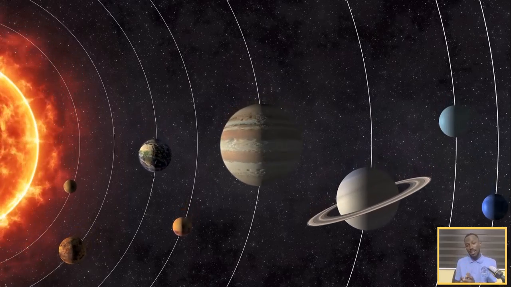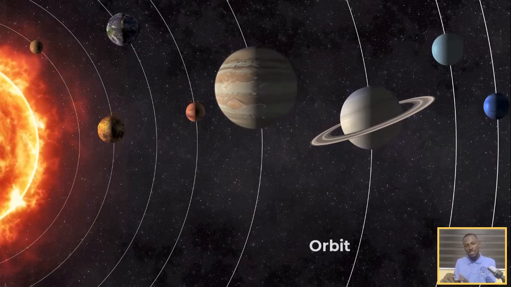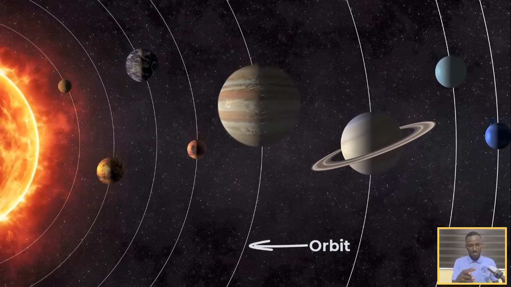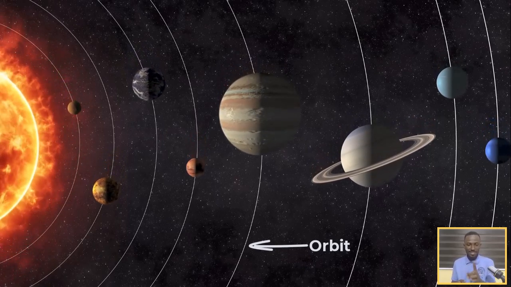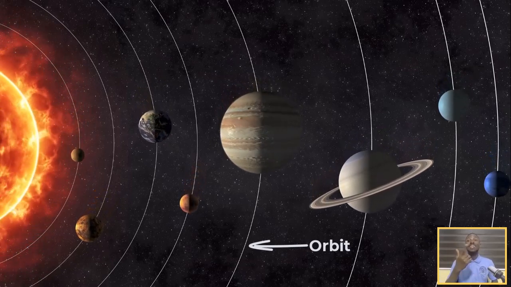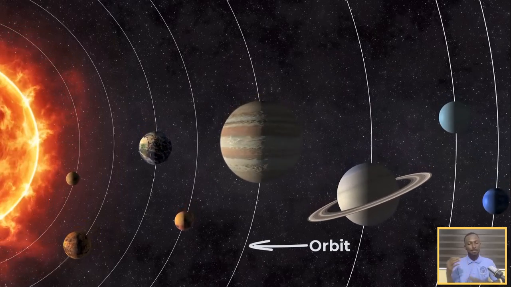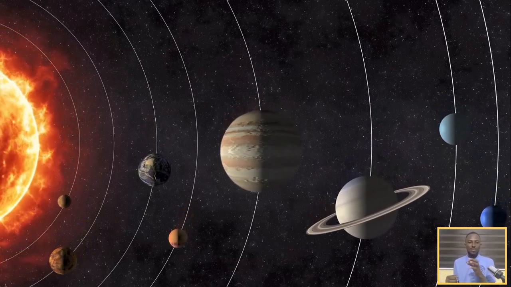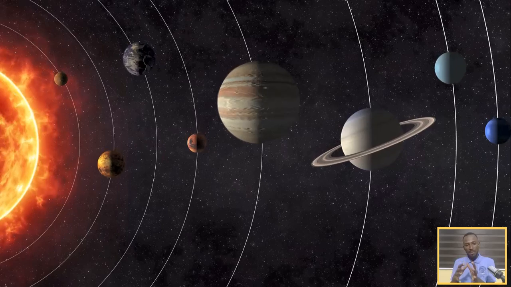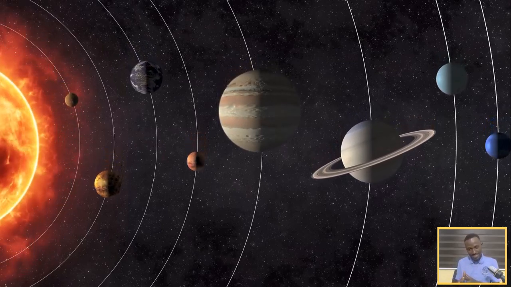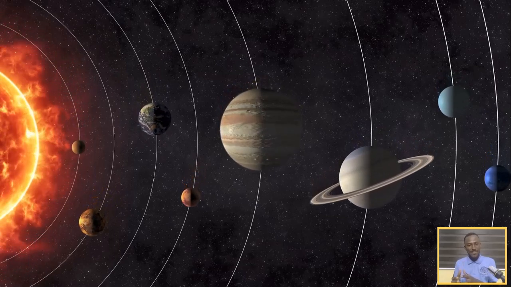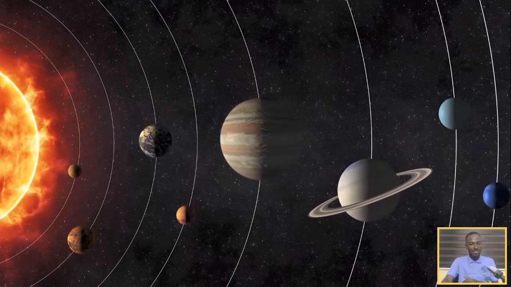That imaginary line is referred to as the orbit of the planets. So the Earth that we see over there, that is the third planet, has its own orbit. This doesn't mean that if you go to space, there are actual lines in space. No, it's just the path the planets take. So the path the planets take, we've said earlier, is the orbit of the planet. When planets move on their orbit, that is what causes a year. Well, let's have a look at the next video and see.